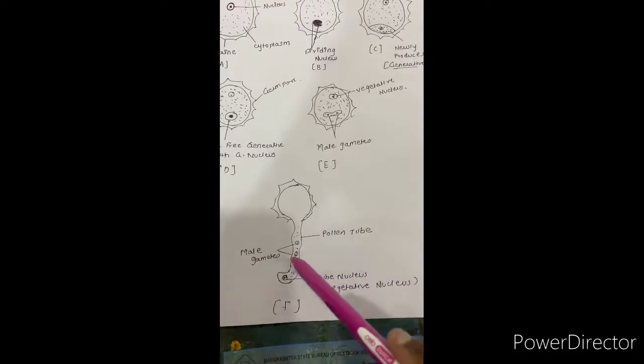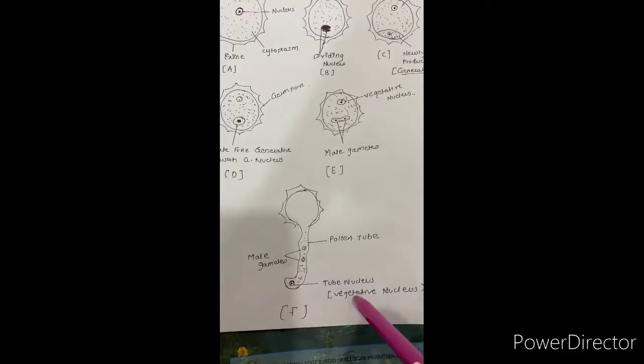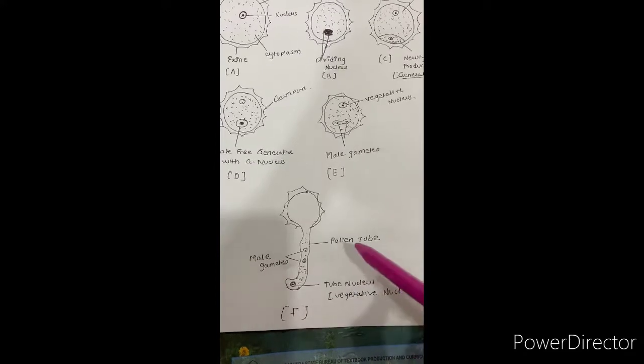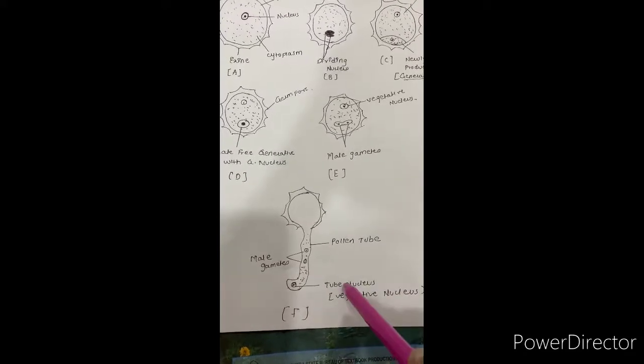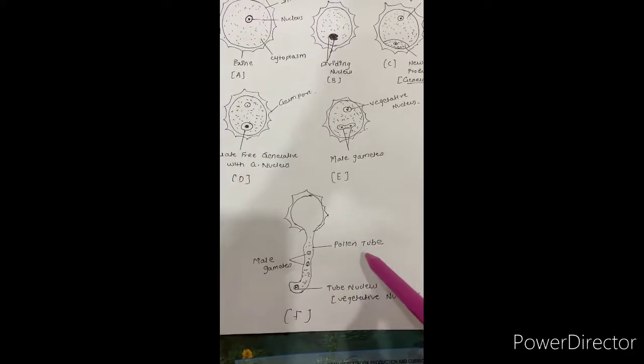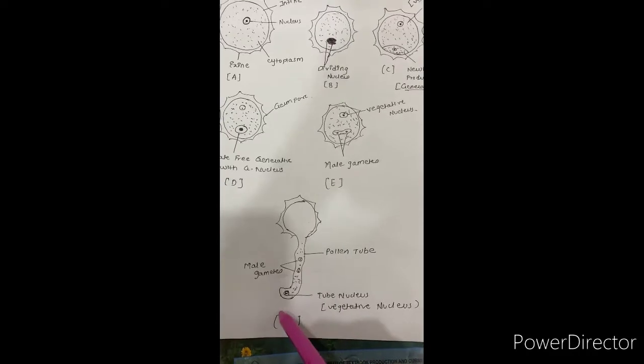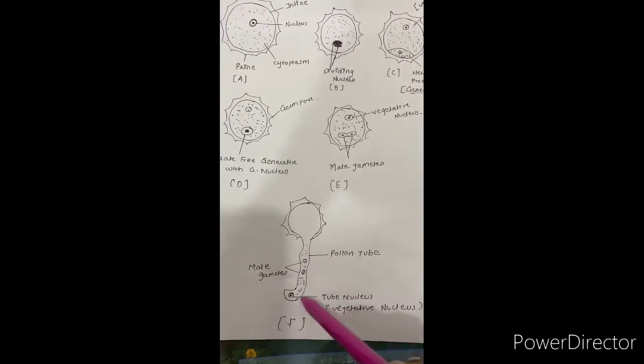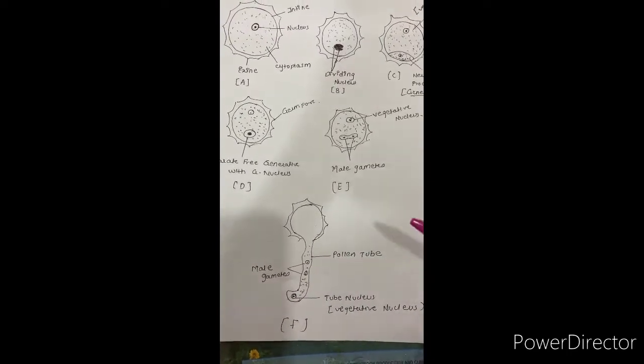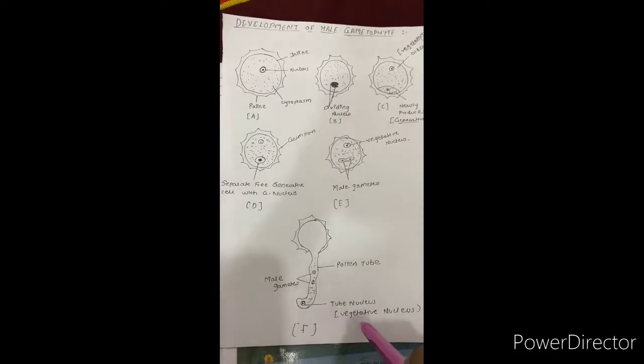As the vegetative nucleus, or tube nucleus, is not going to enter further into the stigma, it will undergo degeneration. The male gametes along with the pollen tube will enter the style, stigma and ovary and undergo the process of fertilization.